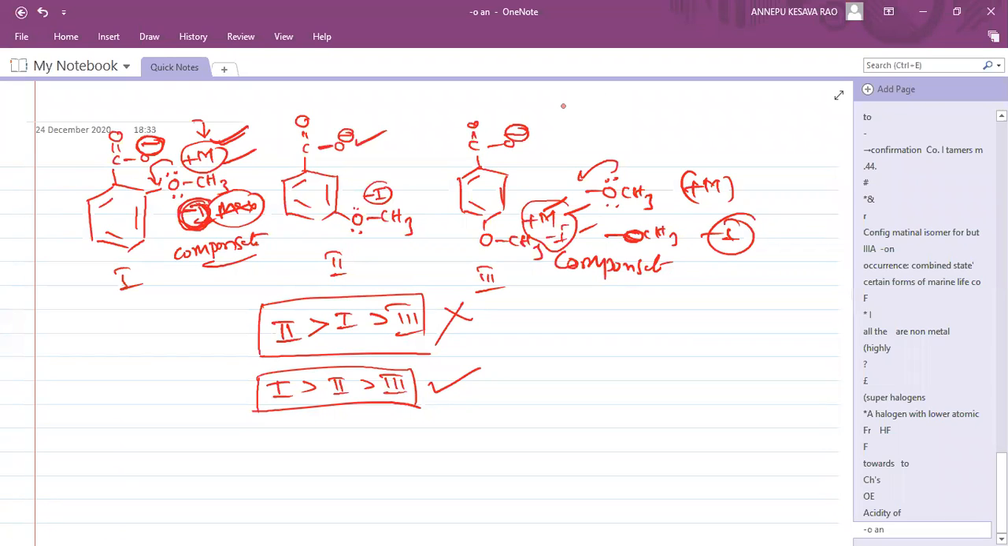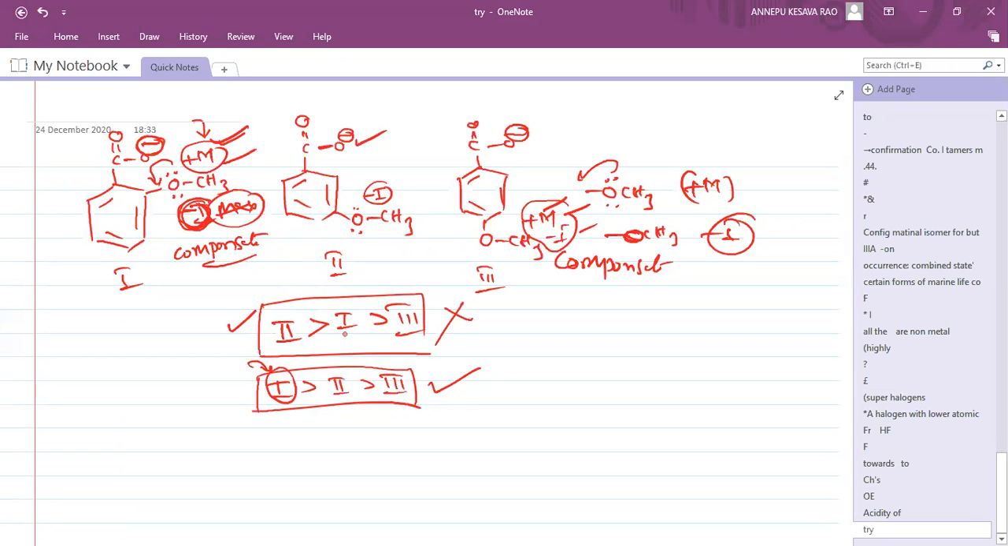Do you know why 1 is greater than 2, and 2 is greater than 3? Tell me. Why is 1 greater? Somebody, Abdul, is saying hydrogen bonding. Plus M, plus M. If plus M is there, instability will come. Stability will not come, Swatika. According to plus M, that one should be least stable, not most stable.